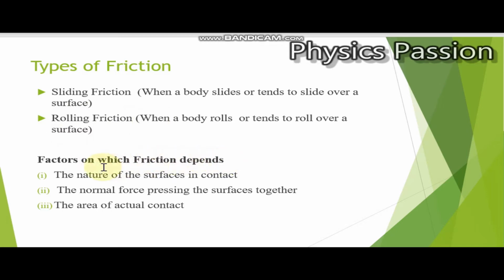Fine. Now, factors on which friction depends. First one is the nature of the surfaces in contact. Second one, the normal force pressing the surfaces together. And third one is the area of actual contact. So these are the three factors on which friction depends.